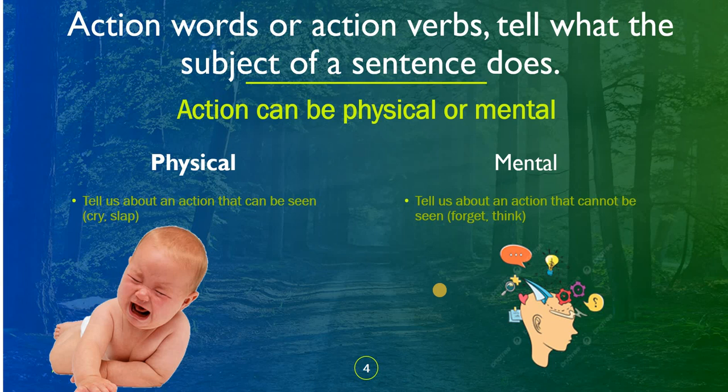When we talk about physical, it tells us about an action that can be seen. For example, cry or slap or laugh, cry or slap or jump or write. All these are physical activities. Whereas mental tells us about an action that cannot be seen, like happiness, kindness, forgiveness, all these things. Okay.